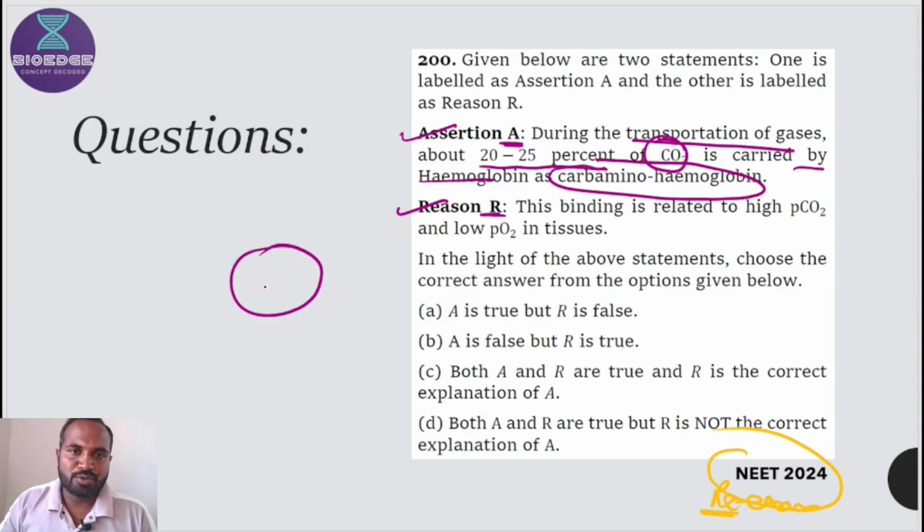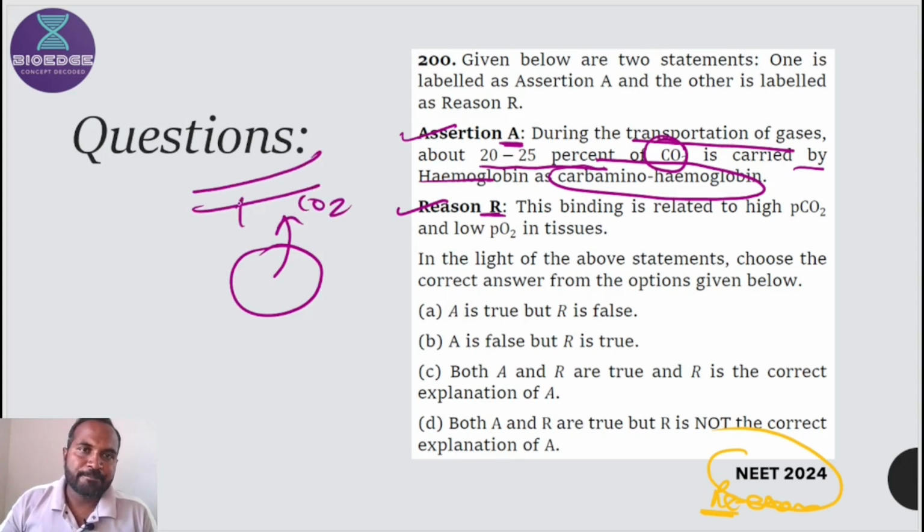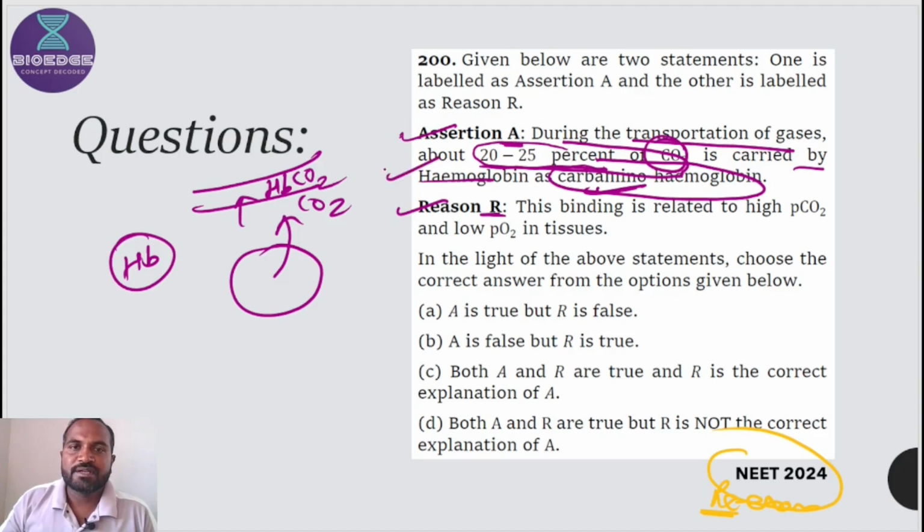When CO2 is produced by the cells and comes into the blood, it combines with the hemoglobin of RBCs and forms carbaminohemoglobin. About 20 to 25% of CO2 is transported by the hemoglobin of RBCs, which is the correct statement.